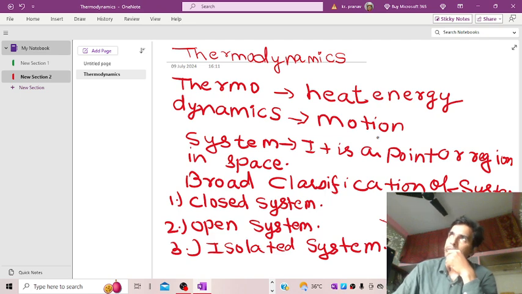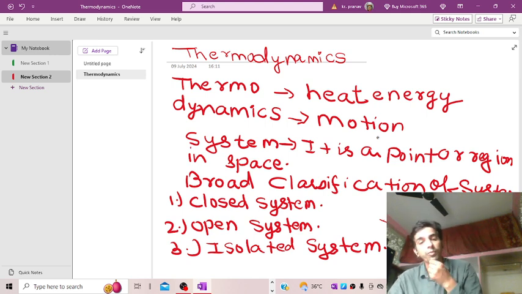As far as the open system is considered, in the open system both energy as well as mass transfer can take place. So mass is anything which is having some weight or some properties. Anything which occupies space or which is having some weight is termed as mass. Whenever we are seeing the system from a thermodynamics point of view, in the case of an open system, both energy as well as mass transfer will take place.